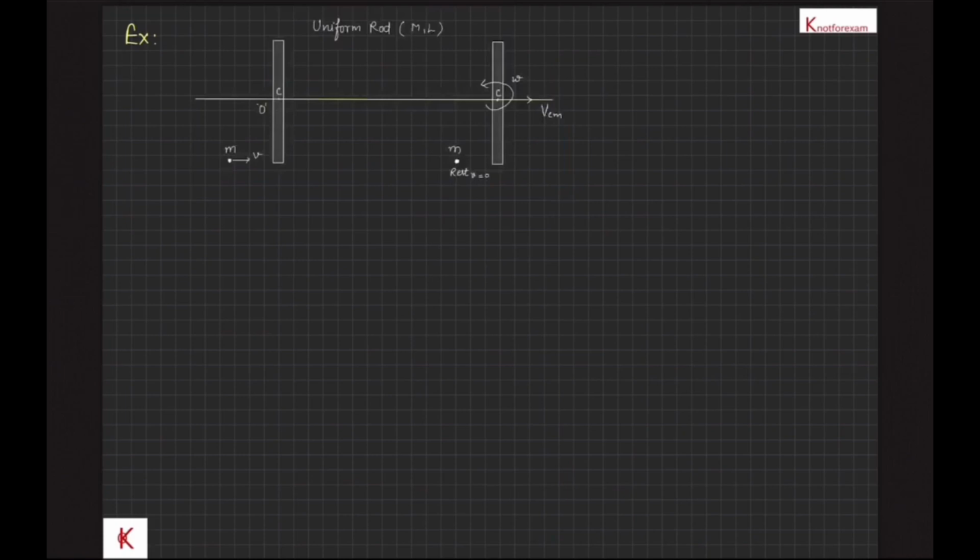In this example, a uniform rod of mass m and length l rests on a horizontal frictionless surface. A particle of mass m moving with velocity v perpendicular to the length of the rod collides with one end of the rod and comes to rest after the collision. We want to find out the angular velocity of the rod just after the collision. Initial linear momentum of the system p_i is m into v, and final linear momentum p_f will be m into v_cm as shown. By linear momentum conservation, initial linear momentum p_i is equal to final linear momentum p_f, and therefore v_cm is equal to mv upon m.